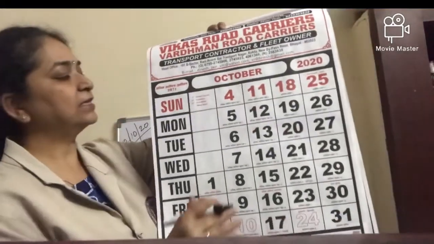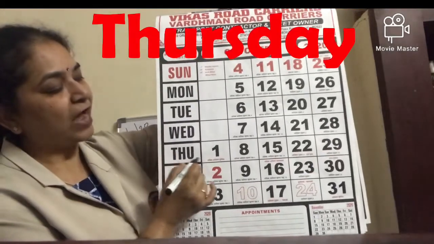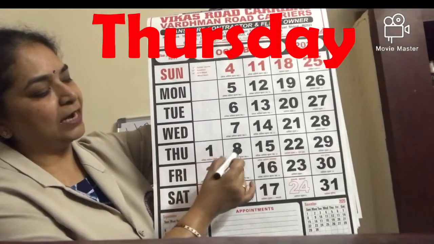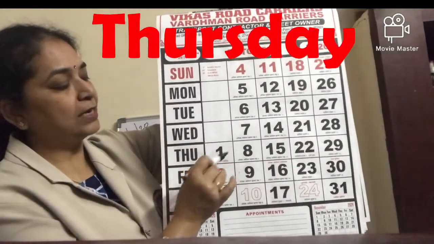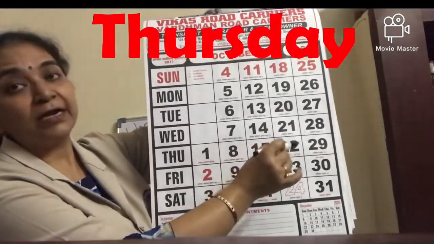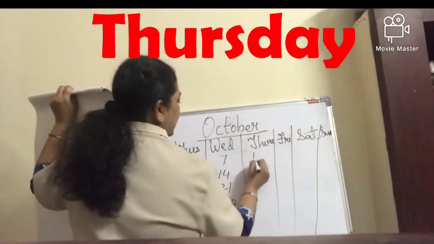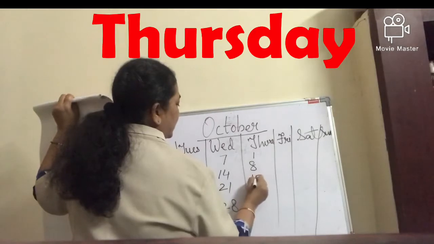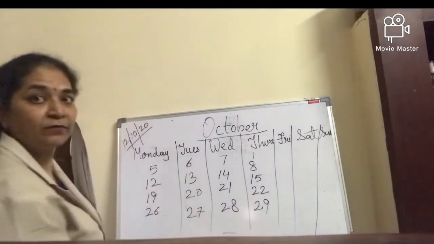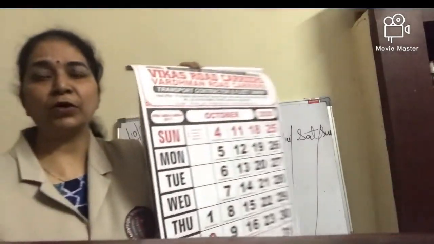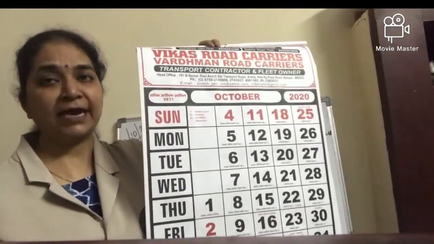Then after Wednesday, see Thursday. Can you see Thursday? Thursday, which 5 days are there? 1, 8, 15, 22 and 29. We have written. So, hope you are understanding how ma'am is seeing and how ma'am is writing.